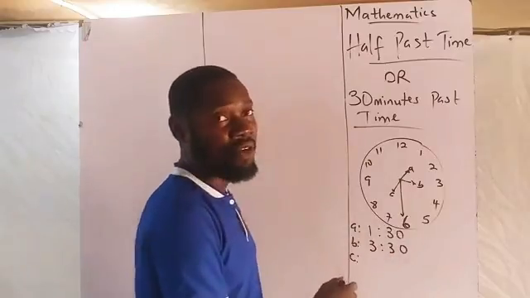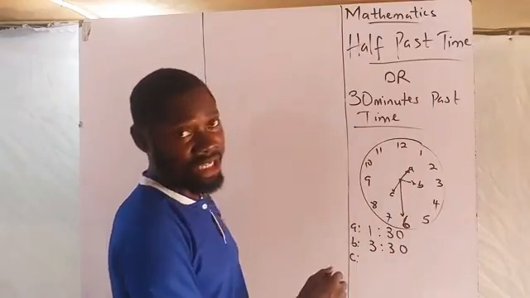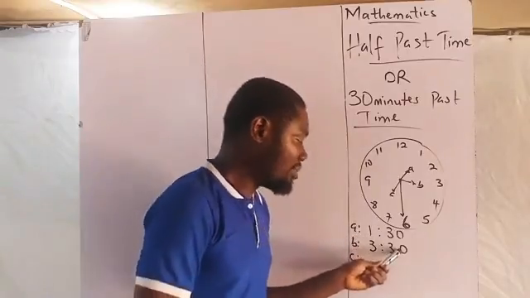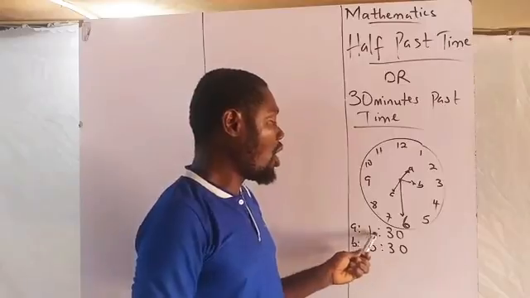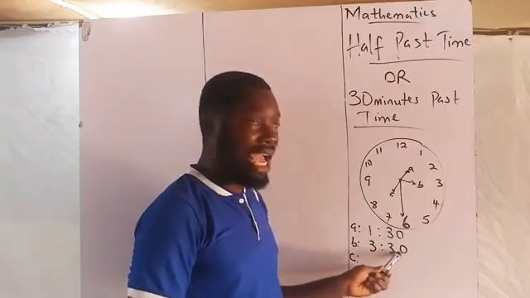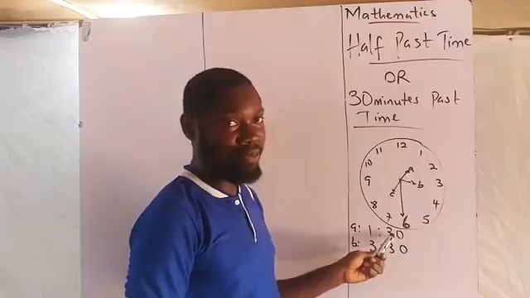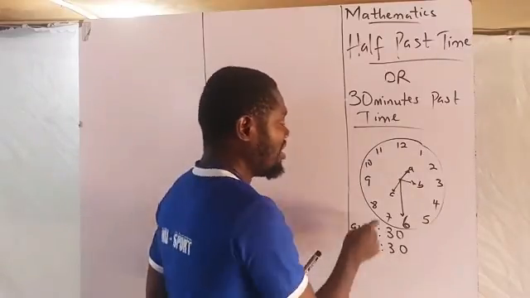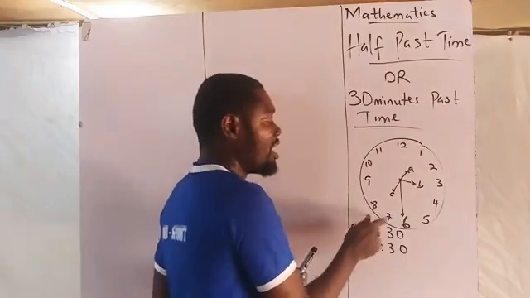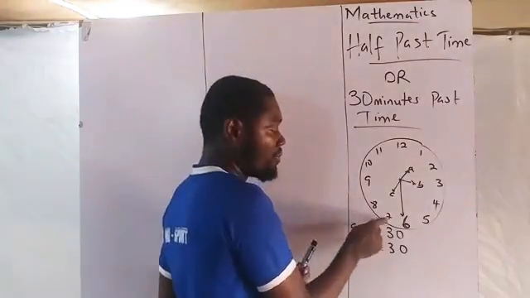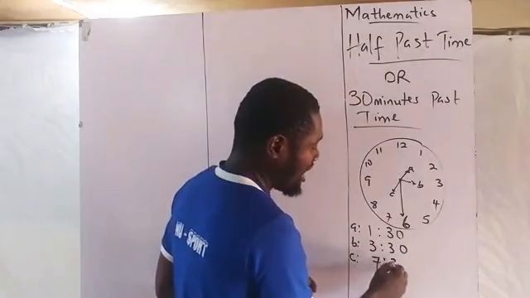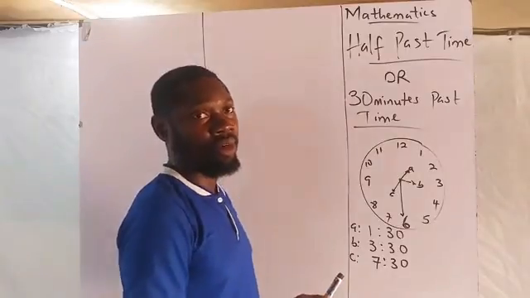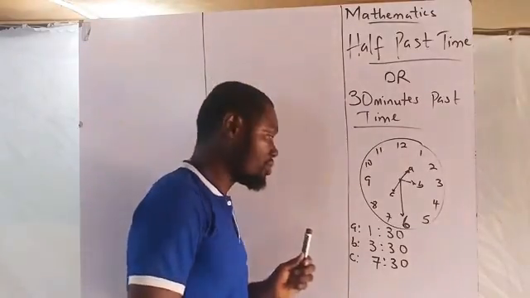1:30 or half past 1, or you say 30 minutes past 1. Now our C is in between 7 and 8, which means C has not yet reached 8, but just passed 7. So that will be 7:30 or half past 7, or 30 minutes past 7.